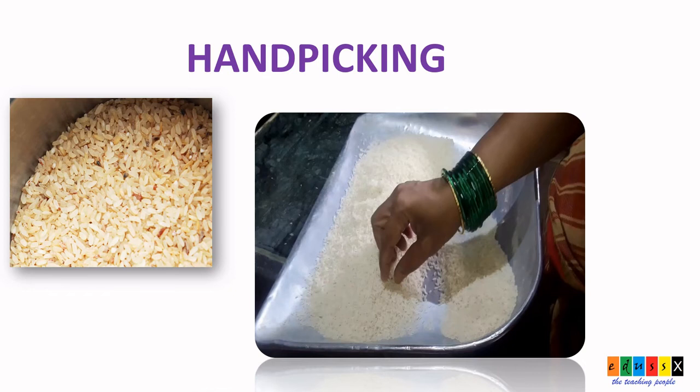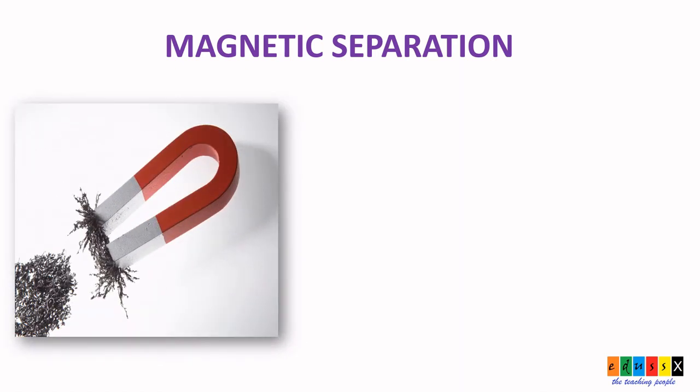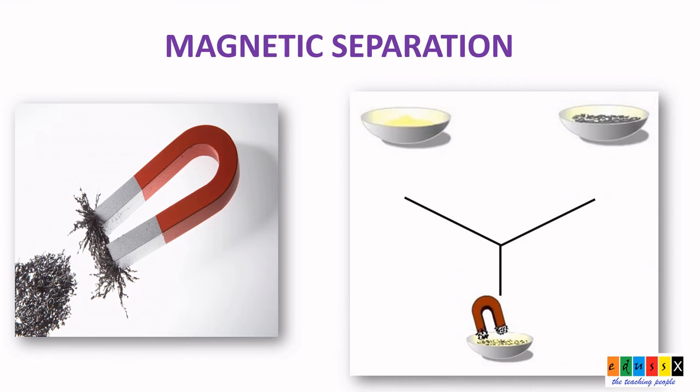Next we shall discuss magnetic separation. In a mixture containing iron, the magnetic property of iron can be used to separate it from non-magnetic substances by using a magnet. Substances that are attracted to a magnet are called magnetic substances. This process is called magnetic separation.